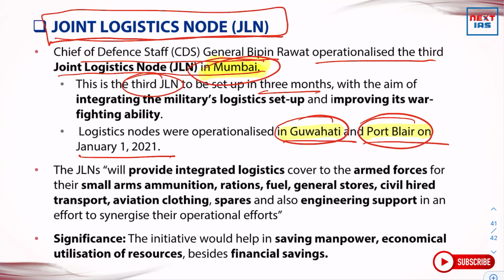The joint logistics nodes will provide integrated logistics cover to the armed forces for their small arms ammunition, rations, fuel, general stores, civil hired transport, aviation clothing, spares, and also engineering support in an effort to synergize their operational efforts. Significance: the initiative would help in saving manpower, economical utilization of resources, besides financial savings.